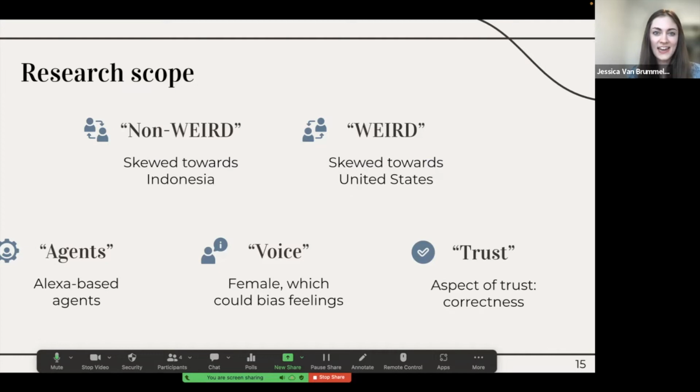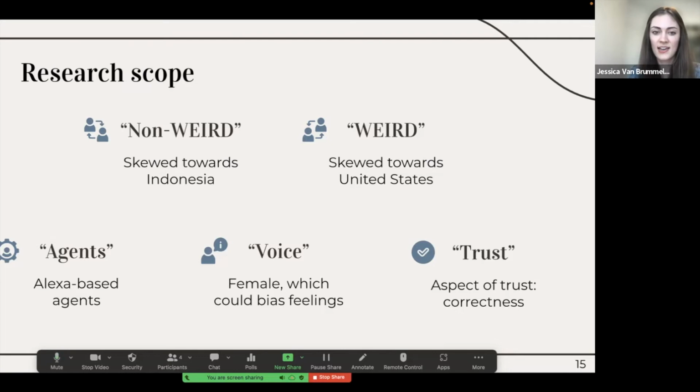And then in terms of the agent we actually used and we programmed, it was the Amazon-based agent. I'm just going to refer to it as agent or agents. But when I do say that, I do mean that particular agent. I'm not using the name just in case I trigger people's devices. And then in terms of that agent, the voice defaulted to female. And so that could definitely skew or bias feelings towards the agent. And so it'd be really, really interesting to do another follow-up study where we actually had like a male voice, for instance.